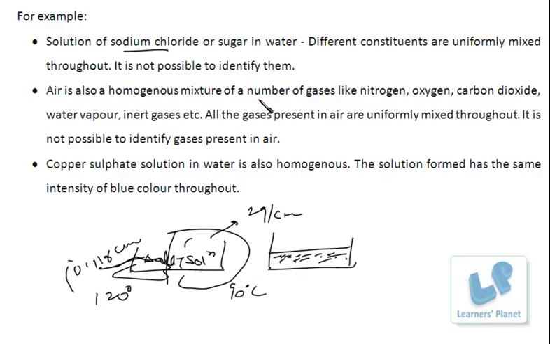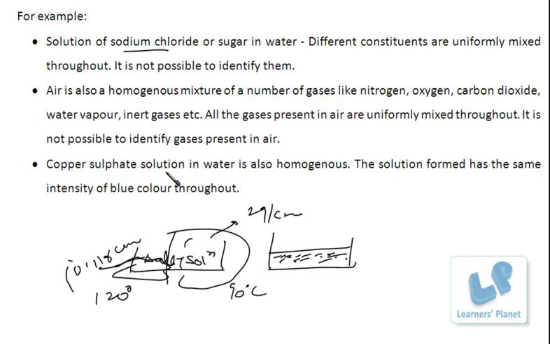Air is also a homogeneous mixture of a number of gases like nitrogen, oxygen, carbon dioxide, water vapor, inert gases, etc. From air you can't point out this is carbon dioxide, this is oxygen, this is water vapor. No, they are uniformly mixed. All the gases present in air are uniformly mixed throughout. It is not possible to identify the gases present in the air.